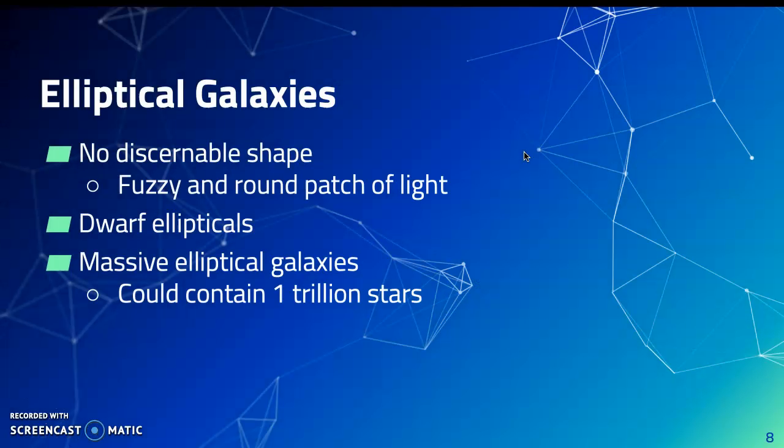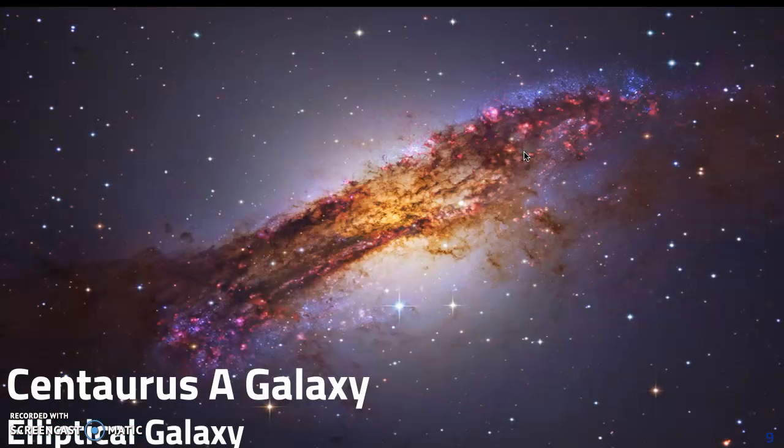So next I'm going to be talking about elliptical galaxies. They have no discernible shape and can be found in smaller and larger forms. They are some of the oldest galaxies. The stars within them are some of the oldest stars in the entire universe. Unlike spiral galaxies, they don't form stars anymore, since they don't have much gas and dust and they can't create new stars. So instead, they are just home to stars that have lived for billions of years. And this is Centaurus A, and it's an example of an elliptical galaxy.